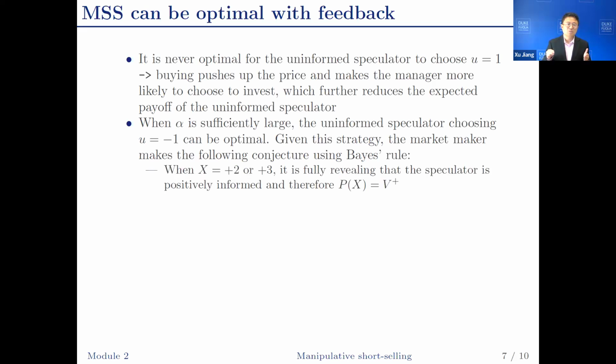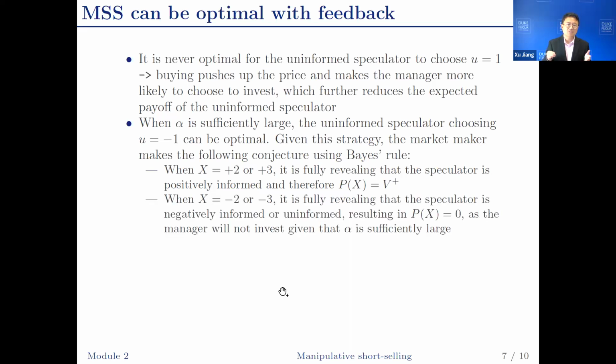When X is +2 or +3, the order flow is fully revealing that the speculator is positively informed. Because if the speculator is uninformed or negatively informed, they would place a -1 order, and the total order flow cannot be +2 or +3. That means the posterior probability omega equals H is 1. So the price will equal V plus, as the manager is going to invest. When X is -2 or -3, it is fully revealing that the speculator is either negatively informed or uninformed. If we assume that alpha is sufficiently large, then those order flows are sufficiently negative so that the manager is going to cancel the project. The price is going to be 0.